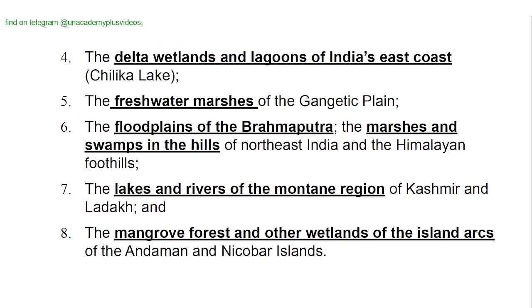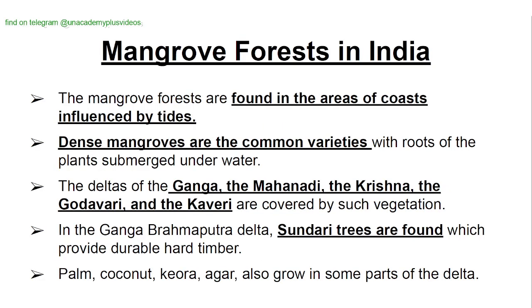Fourth, the delta wetlands and lagoons of India's east coast, example Chilika Lake. Fifth, the freshwater marshes of the Gangetic Plain. Sixth, the floodplains of the Brahmaputra and the marshes and the swamps in the hills of northeast India and the Himalayan foothills. Seventh, the lakes and rivers of the mountain region of Kashmir and Ladakh. And eighth, the mangrove forest and other wetlands of the island arcs of the Andaman and Nicobar Islands.